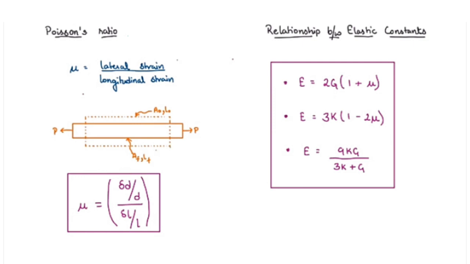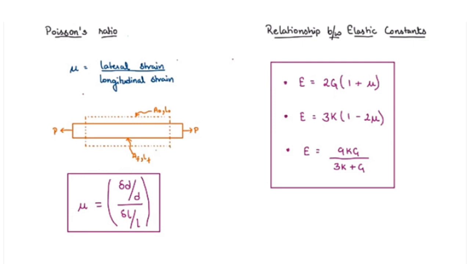So now coming to the relationship between the elastic constants, that is E, capital G and capital K, where E is the Young's modulus, G is the modulus of rigidity, and K is the bulk modulus. The relation between Young's modulus and modulus of rigidity is given by E equals twice G into (1 plus mu). The second one is the relation between Young's modulus and bulk modulus, that is E equals thrice K into (1 minus twice mu).